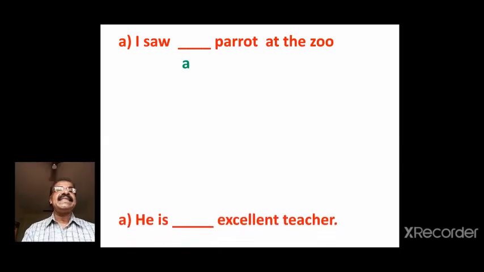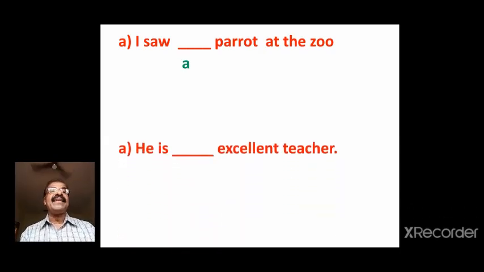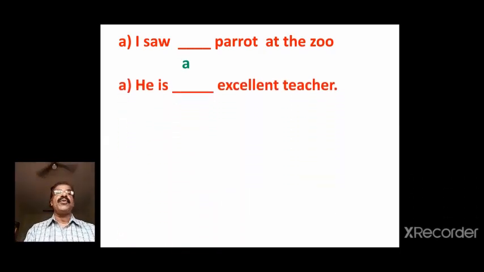Next, I saw dash parrot at the zoo. Parrot begins with sound pa. It's a consonant. A parrot at the zoo. He is dash excellent teacher. The word excellent begins with the sound e. It's a vowel. So he is an excellent teacher.